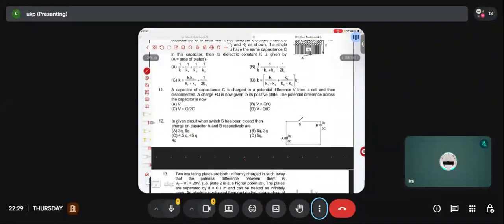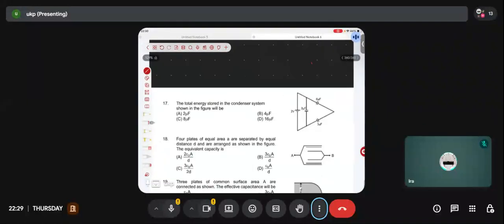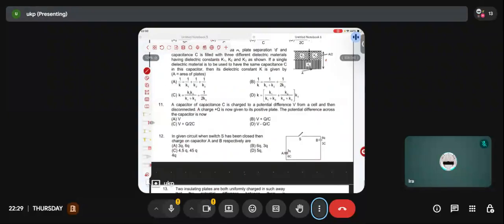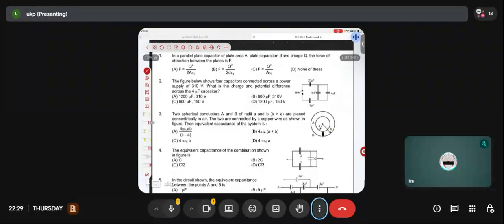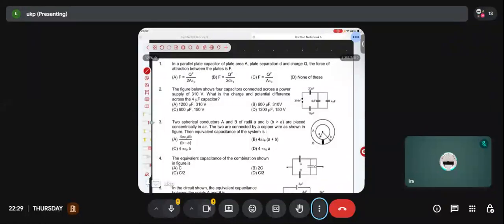Okay? There are a total of 19 problems in this, and all of these are of level 1. If we can finish these 19 problems, it will be good practice of at least the level 1 numericals. The main aim of level 1 numericals is just to ensure that you have retained each and every concept, each and every theoretical point that we had discussed during this chapter. We'll try to ensure all those points are revised. We'll be gradually increasing the level. So there will be a total of 3 practice sessions on this particular chapter of capacitor. Okay? Good.